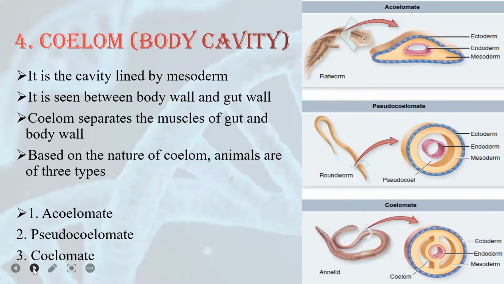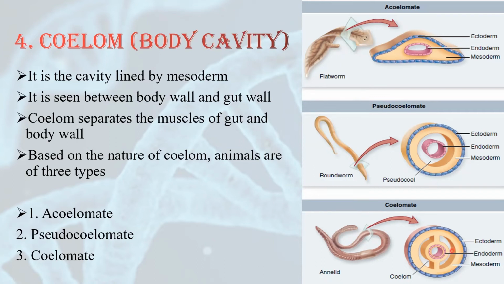Fourth category is coelom. Coelom can also be called the body cavity. But there is a speciality of this coelom. Coelom, or the cavity, is always lined by mesoderm. If it is not lined by mesoderm, it is not considered a coelom. As you can see in this diagram, the last one, here there is a cavity, white color, and this yellow color is the mesoderm. So you can see the cavity has mesoderm in its surrounding. That's why it is called coelom.